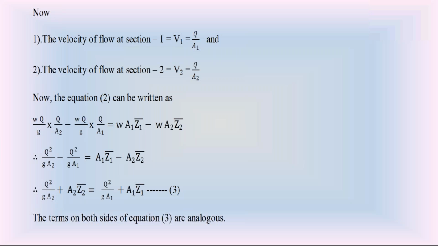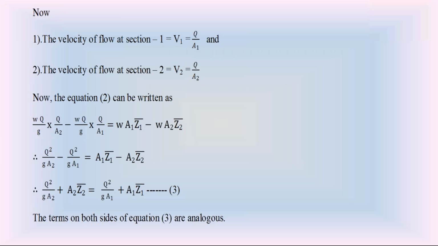So check equation 3. On the left side, we have the section 2 parameters A2, Z2 bar, Q. On the right side, we have the section 1 parameters Q, A1, Z1 bar.